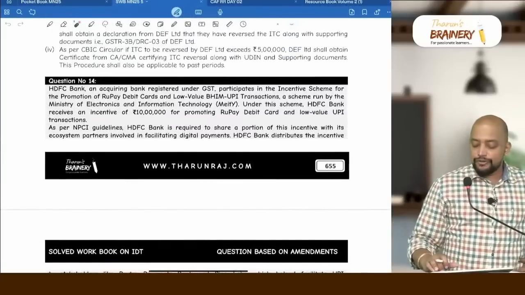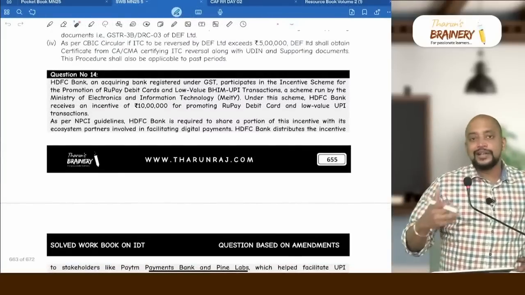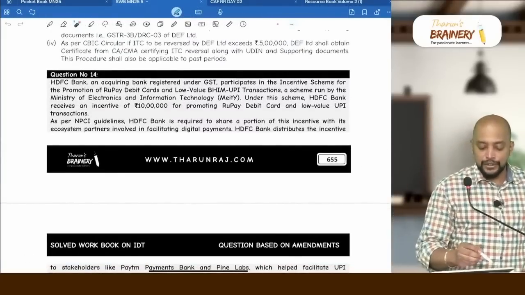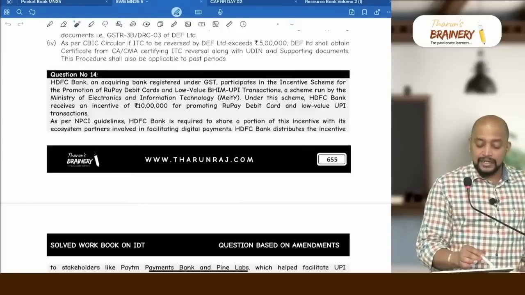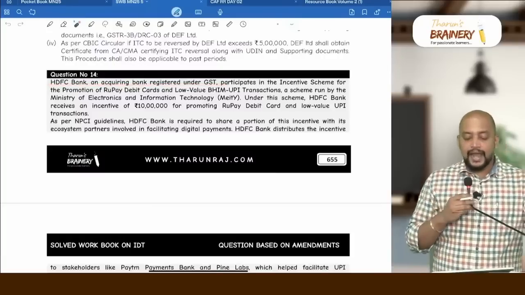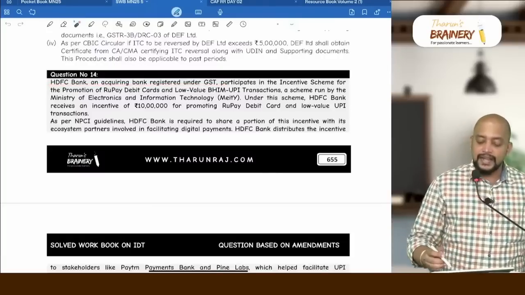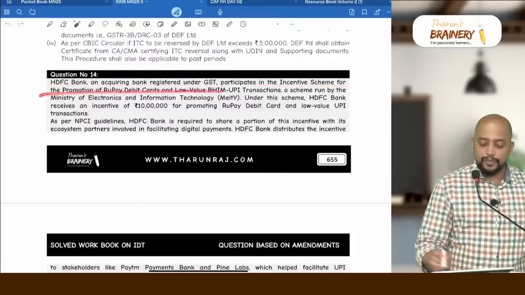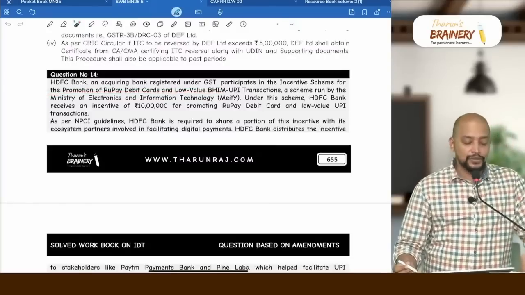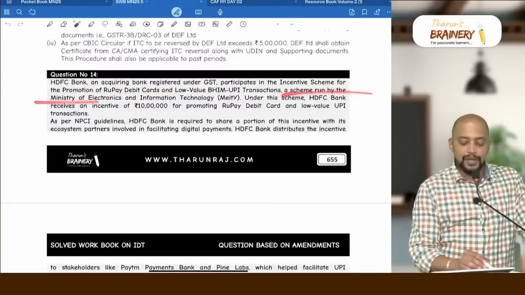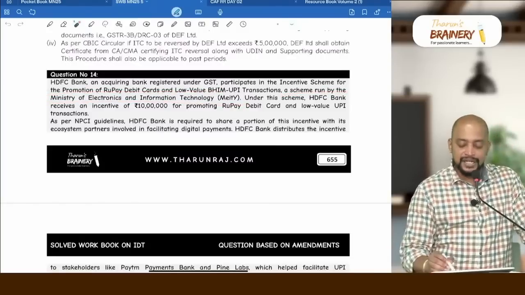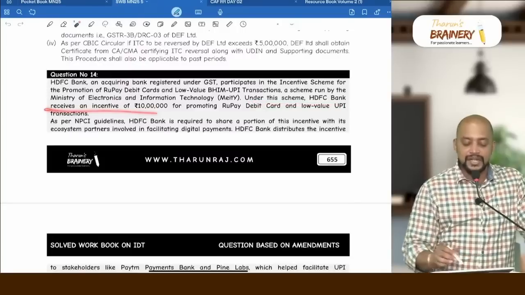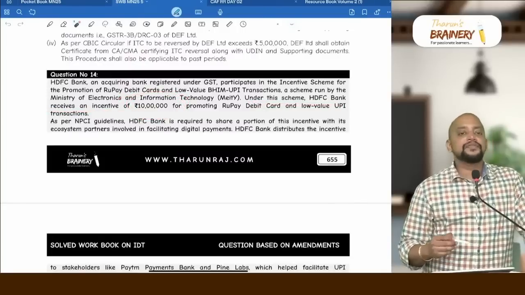HDFC Bank, question number 14. If you have the solved workbook, you see, or questions on amendments, it is there on my YouTube website in downloads. HDFC Bank, an acquiring bank registered under GST, participates in the incentive scheme for the promotion of RuPay debit cards and low value UPI transactions, a scheme run by the Ministry of Electronics and Information Technology. Under this scheme, HDFC Bank receives an incentive of 10 lakhs. What is the treatment of this 10 lakhs?